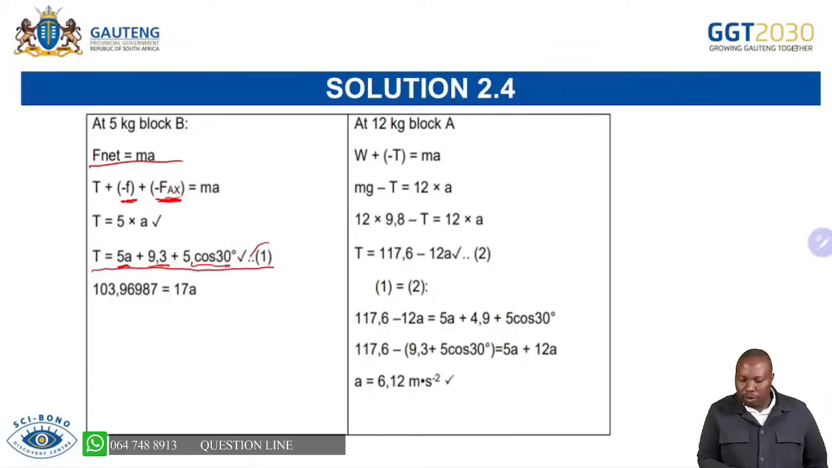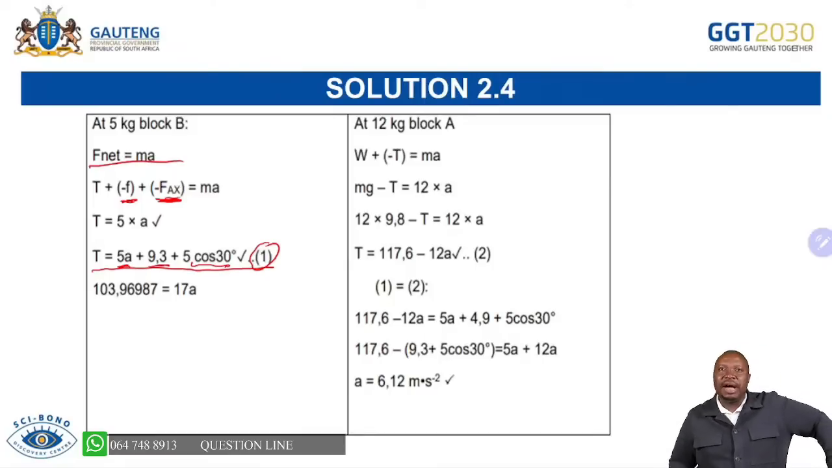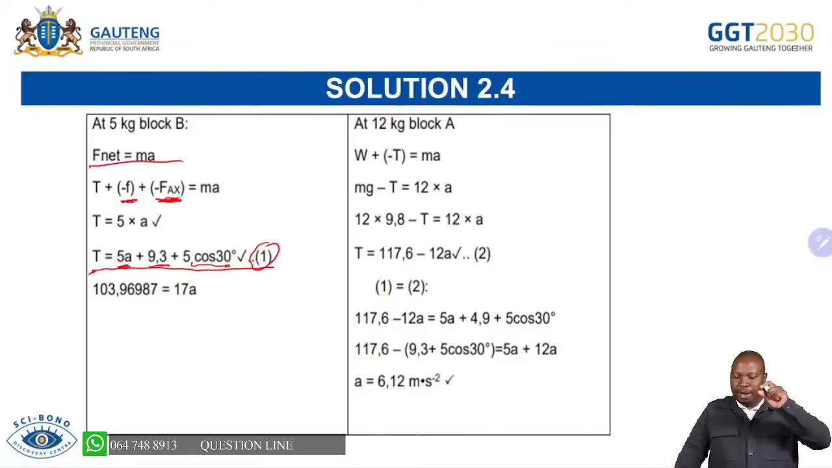So that becomes your equation number 1. We're bringing back maths here. Remember, you have been dealing with simultaneous equations. Remember, you have two unknowns here. You have T and 5a. So you can't solve that problem because you have two unknowns. So you must go to body number 2, which is the 12 kg block.